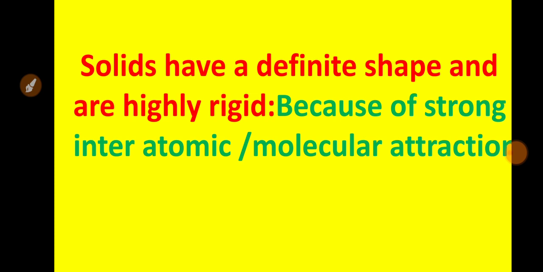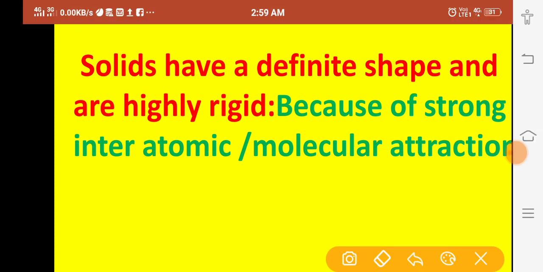Solids have a definite shape and are highly rigid. So why do solids have a definite shape? Because of a strong interatomic or intermolecular force of attraction. See, if a strong intermolecular force of attraction is there, then molecules will be fixed at their position. If they are fixed, it means they have a definite shape.